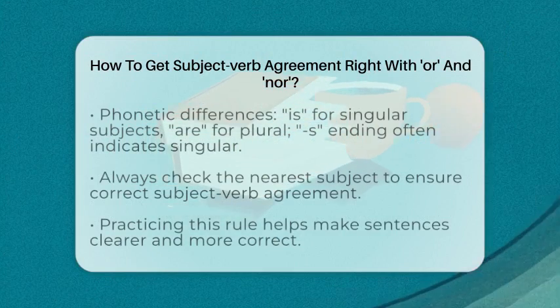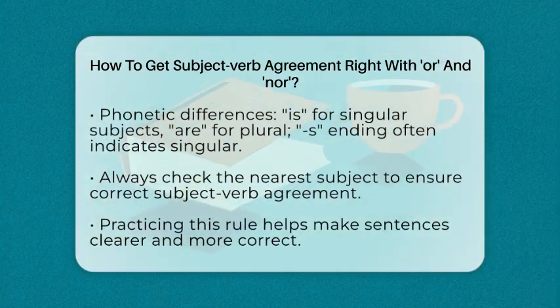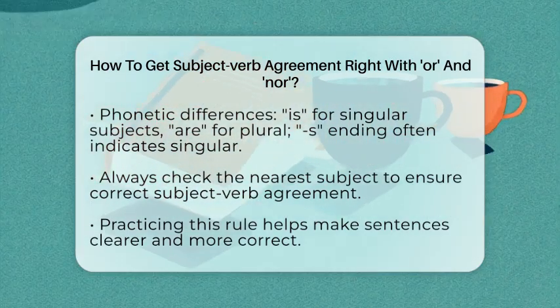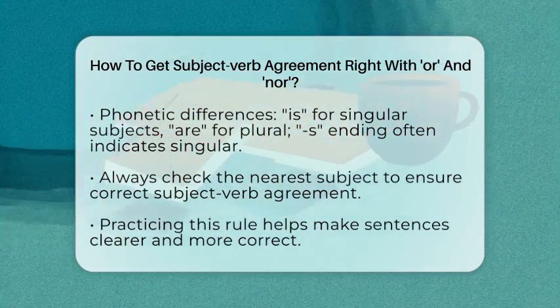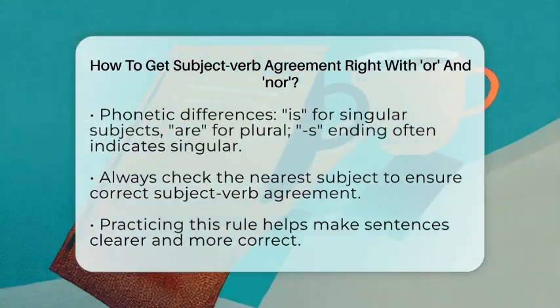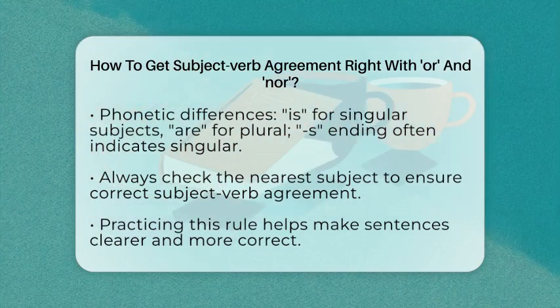The verb form changes depending on whether it is singular or plural. For example, "is" is used with singular subjects and "are" with plural ones. The s ending in the present tense often indicates a singular verb, like "walks," while "walk" is used for plural subjects.